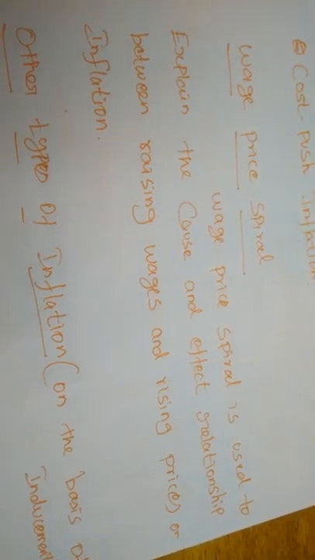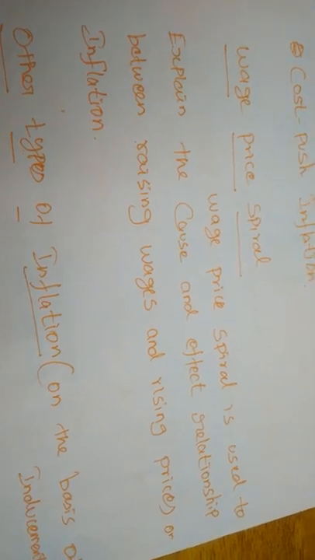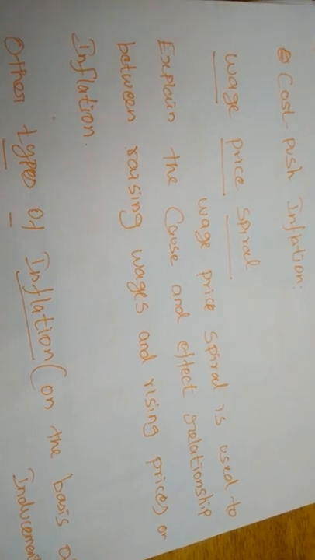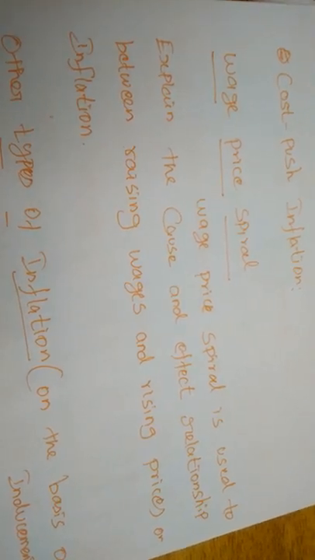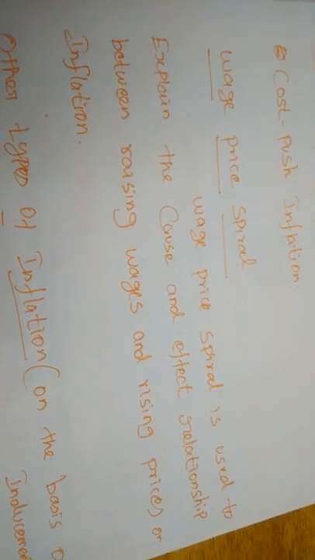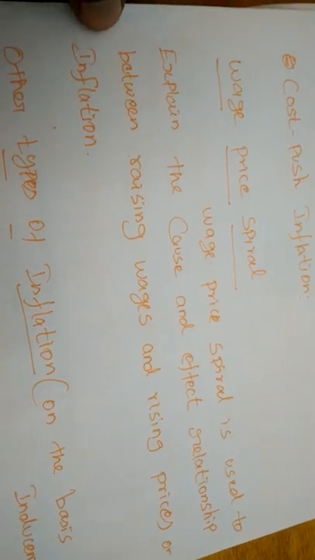If the producer does not increase the wage, the labor will go on strike, so production will be affected. Rational producers will not stop producing, so the producer will increase the wage rate for their labor.